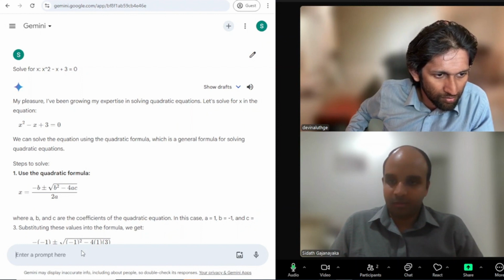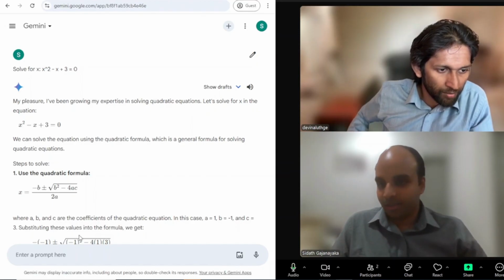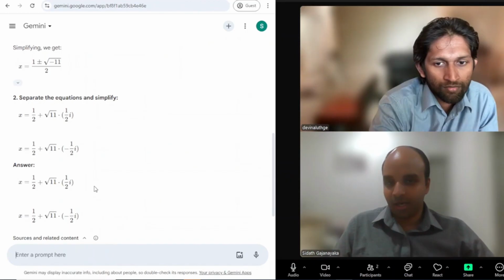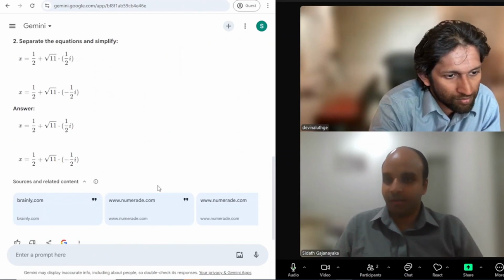So here also it identifies that it's a quadratic formula and also types the equation properly, and the formula is also there. So shall we see the end result?